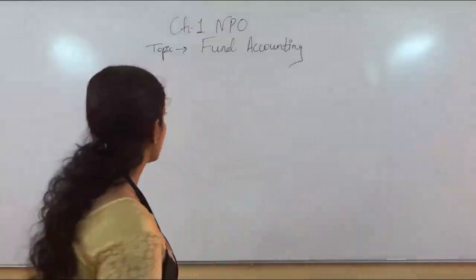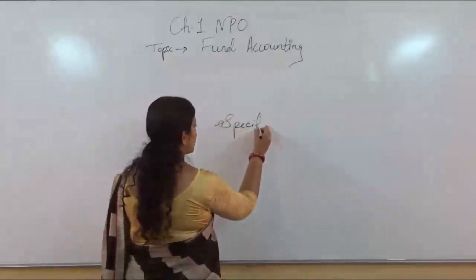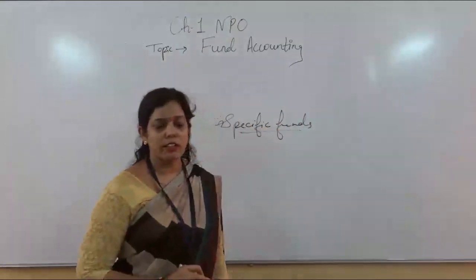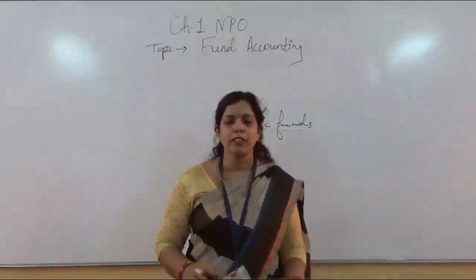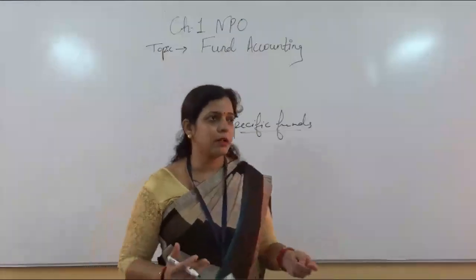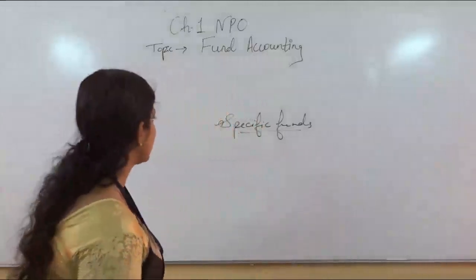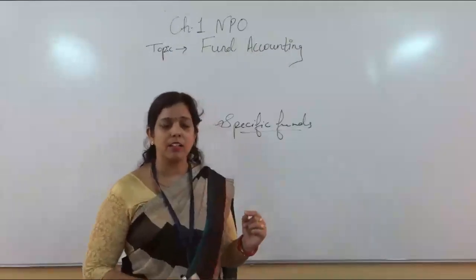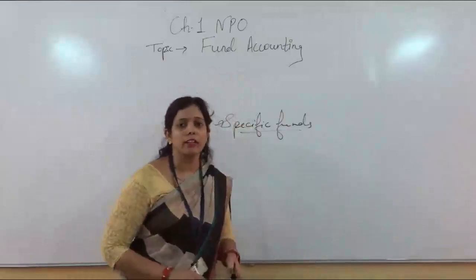But now I am telling you how to deal with these specific funds. Suppose you have a question in which some specific funds are given. For example, it can be a tournament fund, some fund related to sports, a pavilion fund, a building fund, or many others like that. How will you deal with the treatment? In this type of fund, you cannot take the specific fund on the income side of the income and expenditure account. All these specific funds you have to take in the balance sheet.